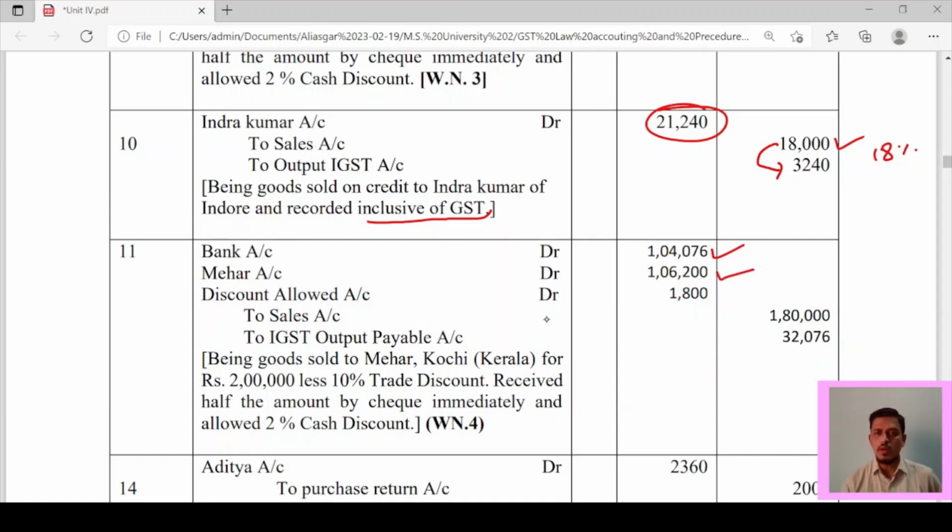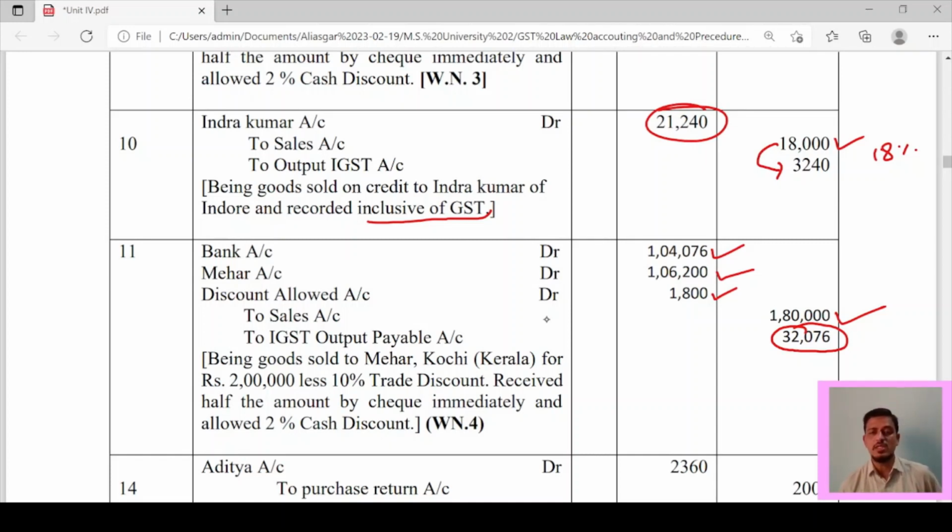Meher account debit 1,06,200. Discount allowed account debit, this 1,800 is allowed as a discount. To sales account 1,18,000, and to IGST output payable account, the total amount of IGST is 32,076 rupees. This is the narration: Being goods sold to Meher, Kochi, Kerala for rupees 2 lakh, less 10% trade discount, received half the amount by check immediately and allowed 2% cash discount.